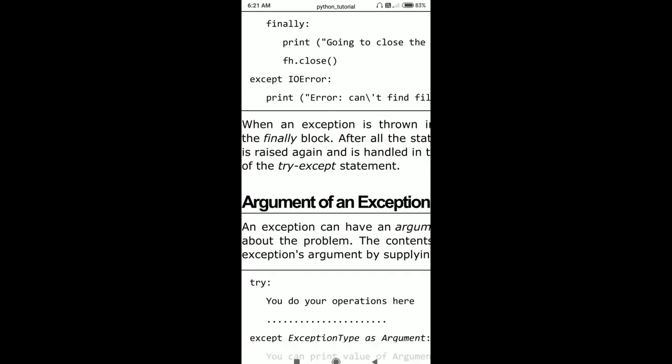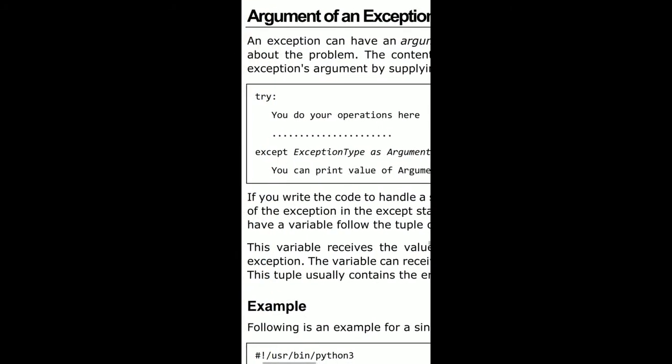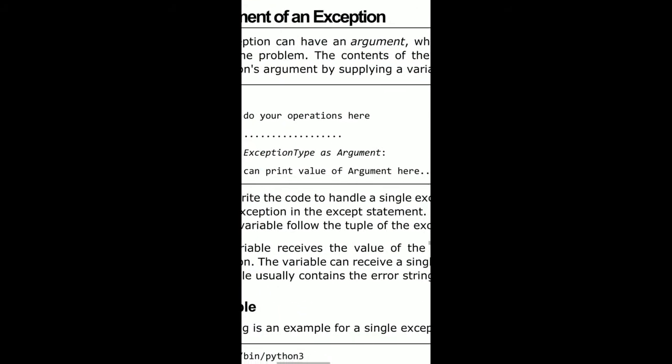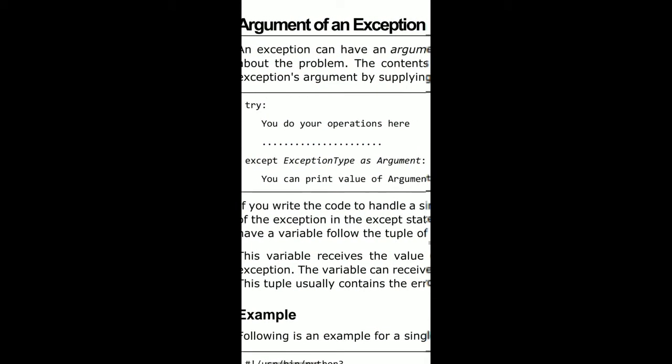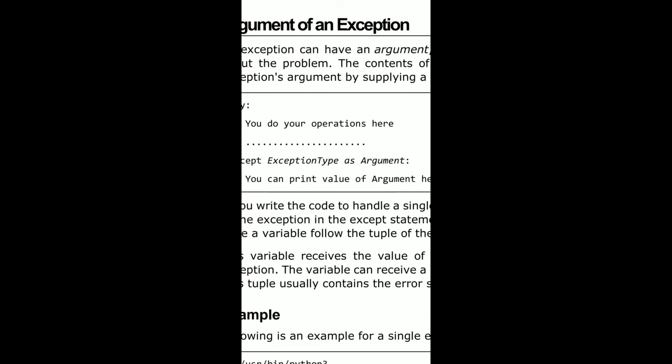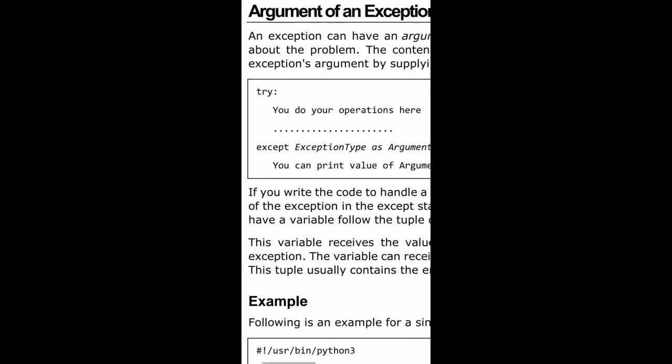So, input output error. While opening a file in reading mode, if any error is going to be raised, then the cursor goes to the except block and executes the statements written under it. Next, the argument of an exception: an exception can have an argument, which is a value that gives additional information about the problem. So why has the exception occurred? By using the argument, we can guess and know the actual problem of the exception.